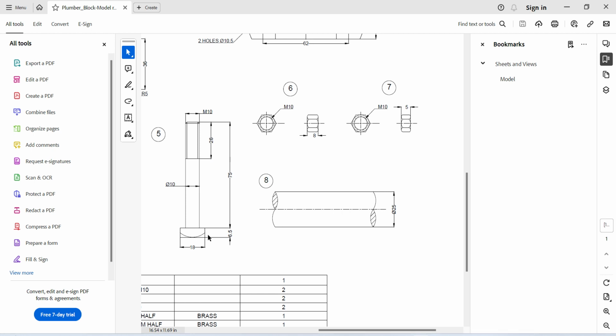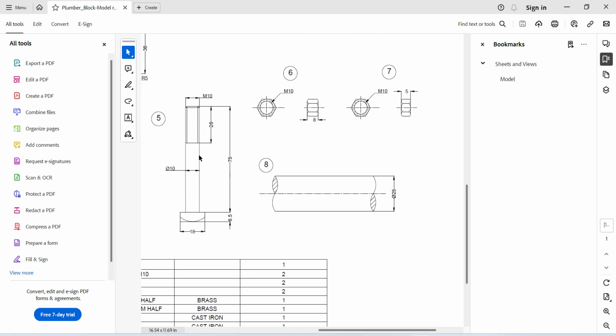So now you can see there is a square head bolt, that is M10. Square head dimension is 18 by 18.